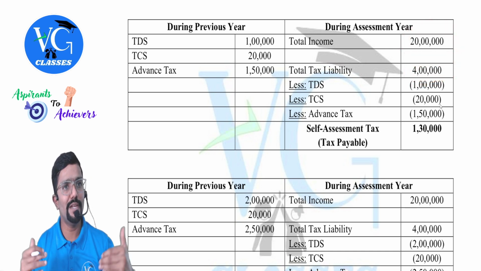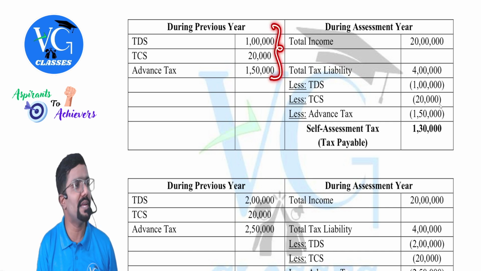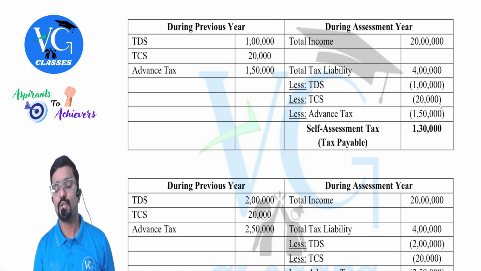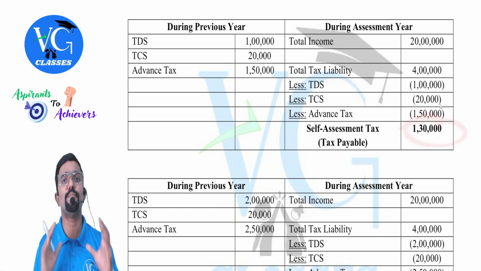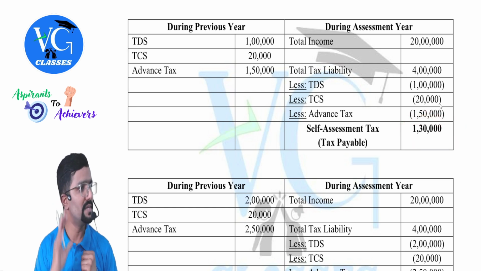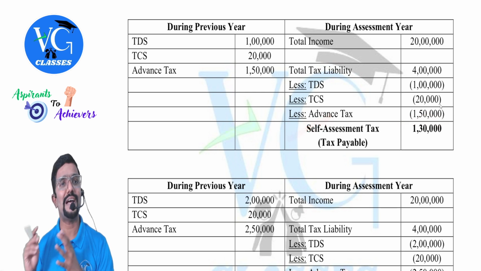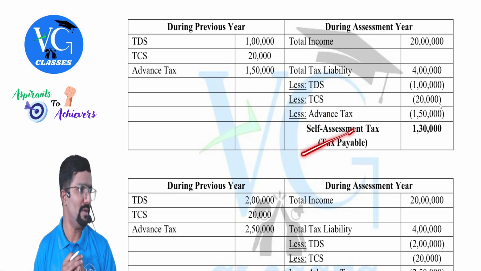But should I pay it fully now? No, sir. We already paid something in the previous year, which will be allowed as credit. So we will claim the credit of all that. Remaining is how much, sir? 1 lakh 30, a positive figure. Should we pay this? Yes. We call it as what? Self-assessment tax or tax payable.